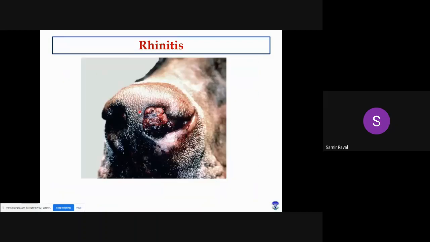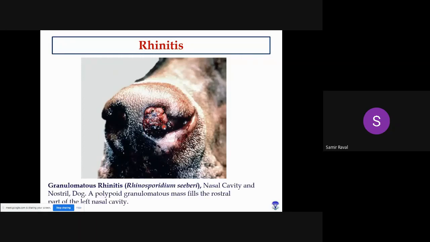Here you can see this is a dog. Okay, and this particular nostril is filled with a mass. This particular mass is due to Rhinosporidium seeberi. This is one typical pathogen, recently reclassified, and it is responsible for the production of a typical granulomatous rhinitis.